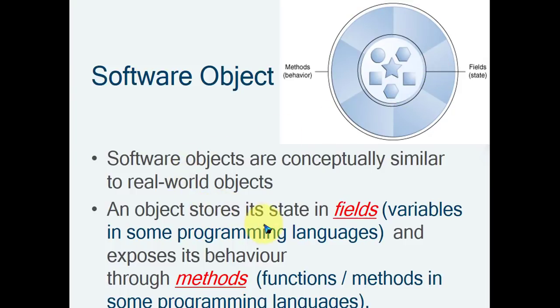Now an object stores its state in fields, that is in data memory, and it exposes its behavior through methods. In some programming languages it is known as a function, and in Java we say it's a method. So the object is basically important with respect to the data, and this is your behavior. That data we are applying in that behavior. In software objects, always remember the fields are important.